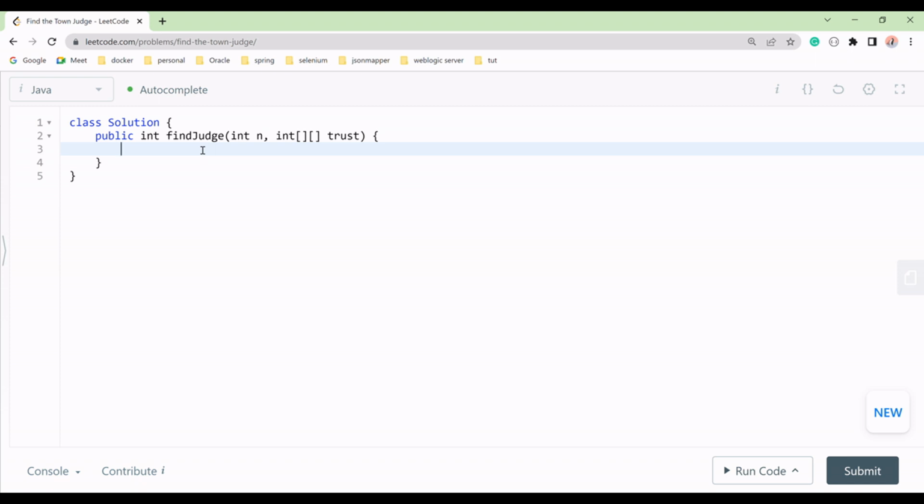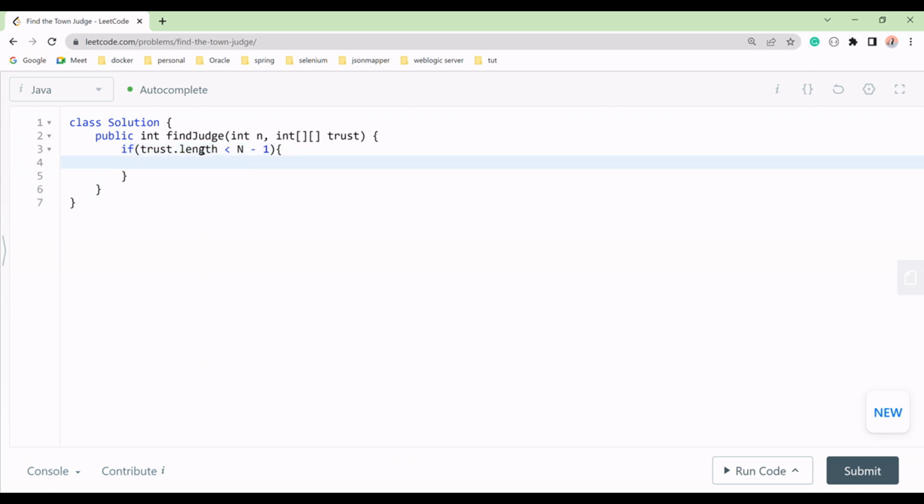As I told you, first of all we should always check if trust dot length is less than n minus 1. If so, then immediately we should return minus 1.